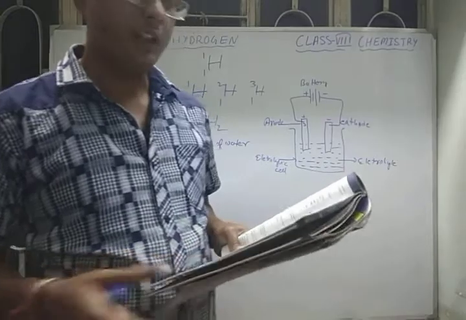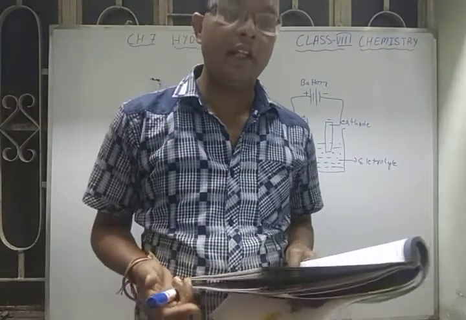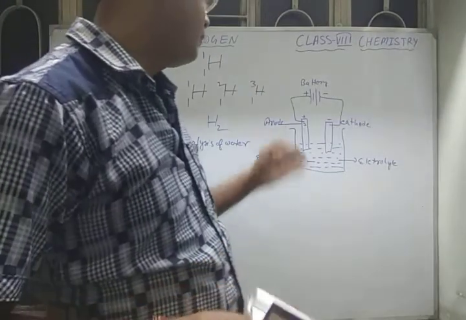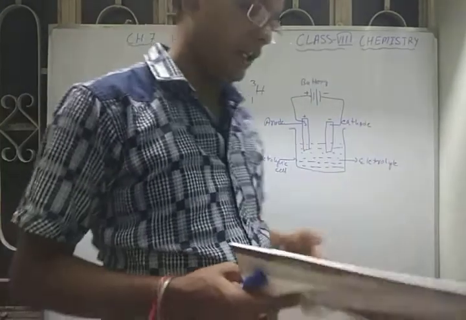We already know cations are the positive charges and anions are the negative charges. That means anions will move toward the anode and cations will move toward the cathode.